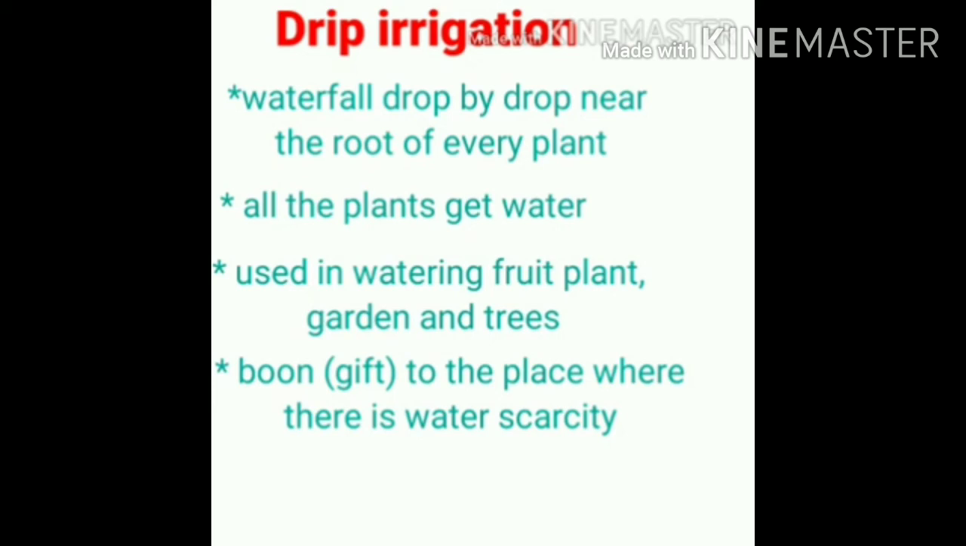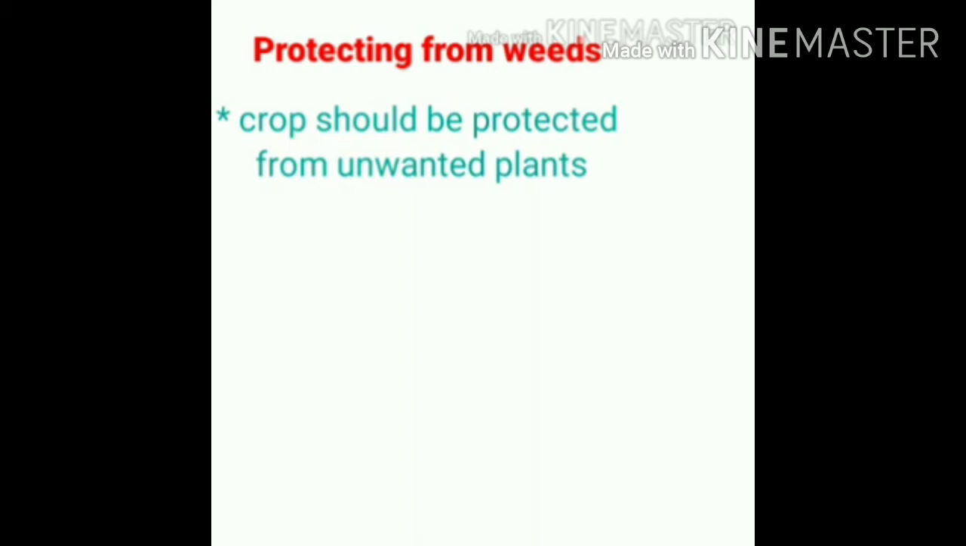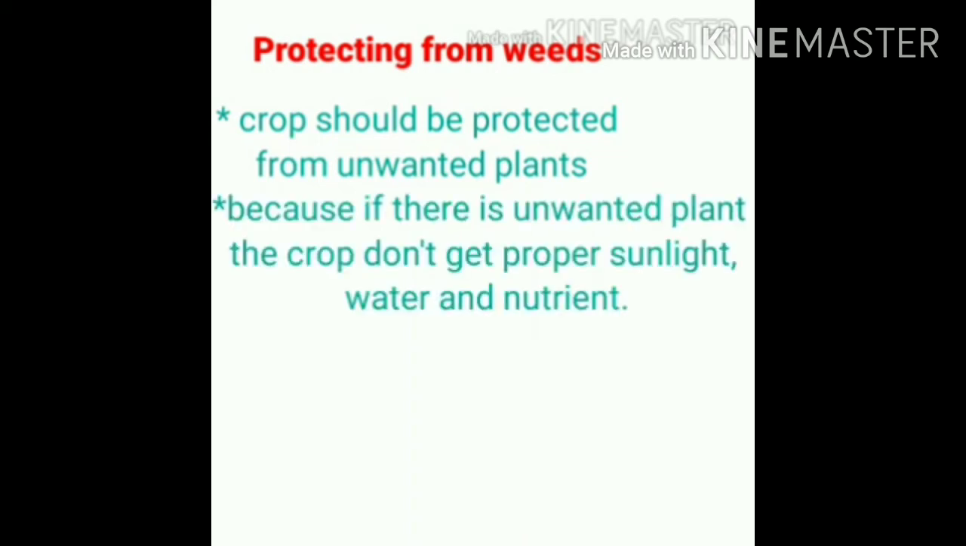The next step in the agricultural practice we are going to see is protecting from weeds. Weeds means unwanted plants. Our crops should be protected from the unwanted plants. Why? Because if there are unwanted plants, proper amount of nutrients, proper sunlight and water will not be available for our crop. That's why we have to protect our crop from the weeds.